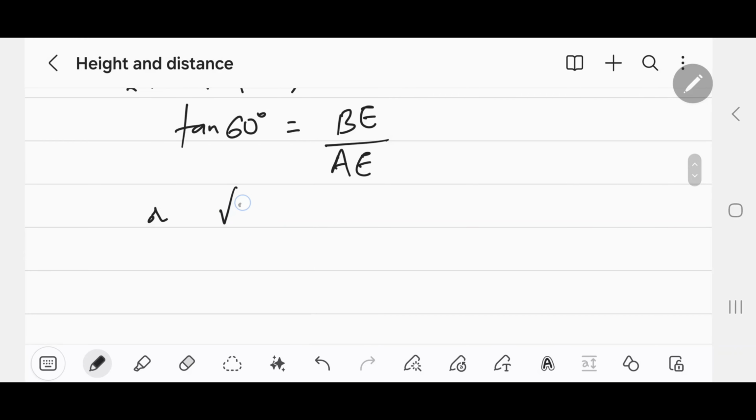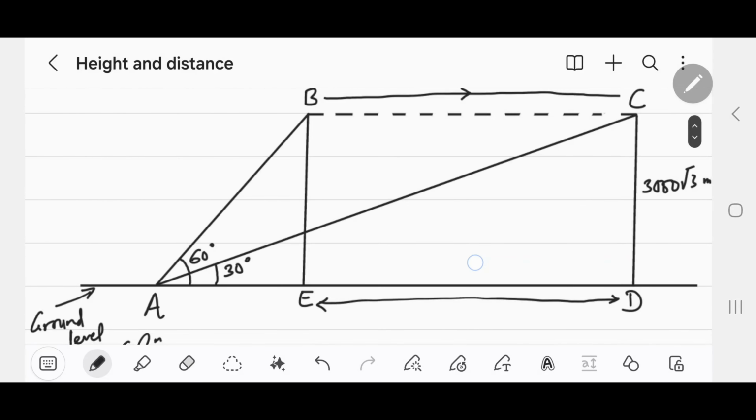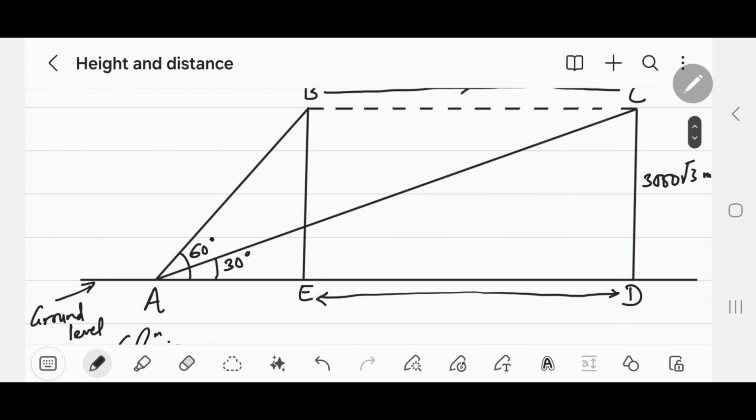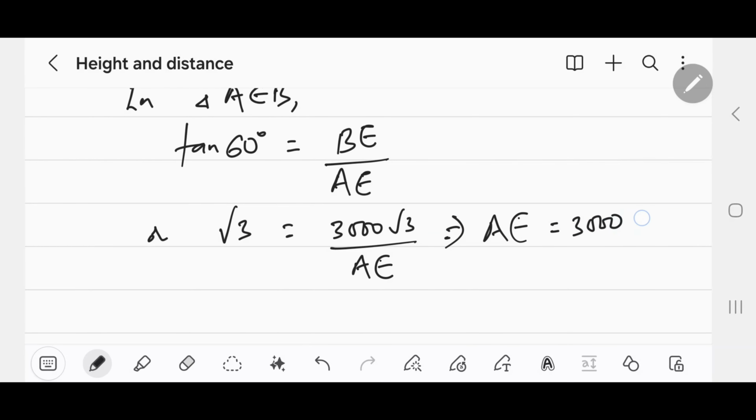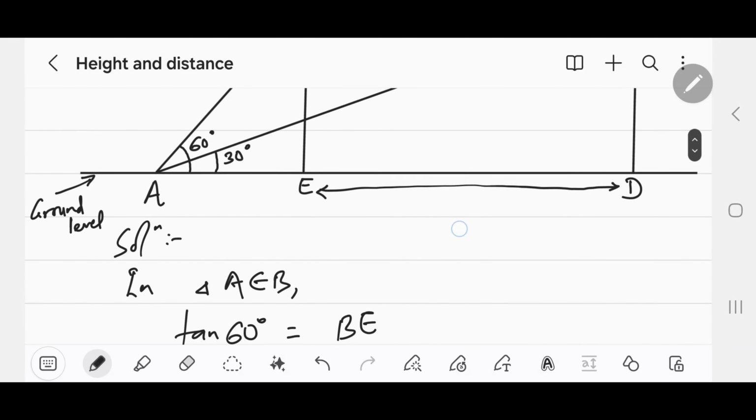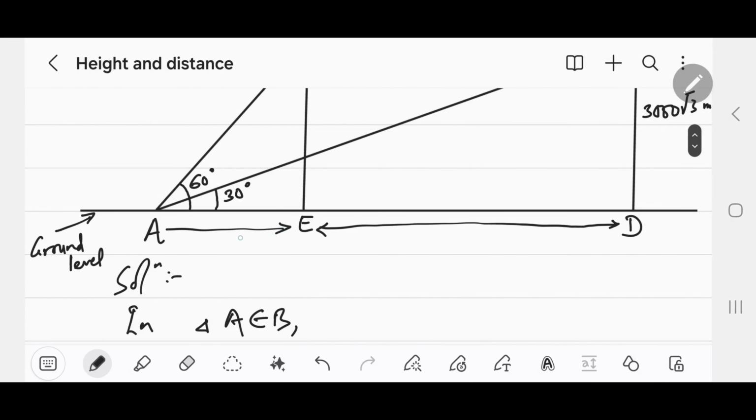Or tan 60 we know is √3. BE is the height of the aeroplane, which is 3000 √3 by AE. √3 cancels out, so AE comes out to be 3000 meter. This is 3000 meter.